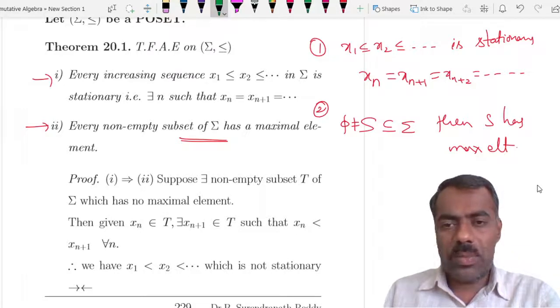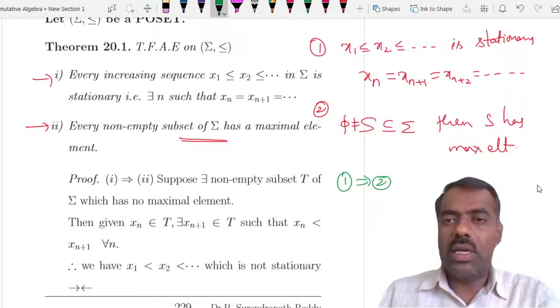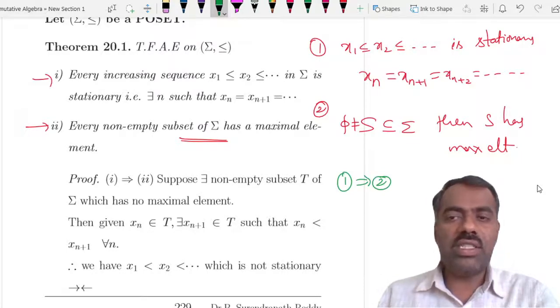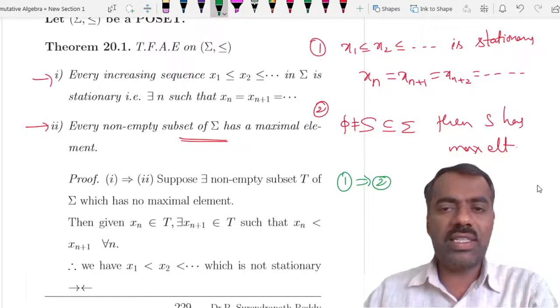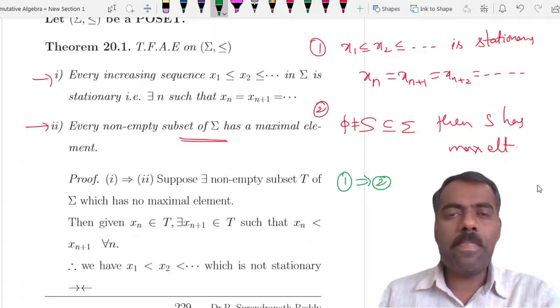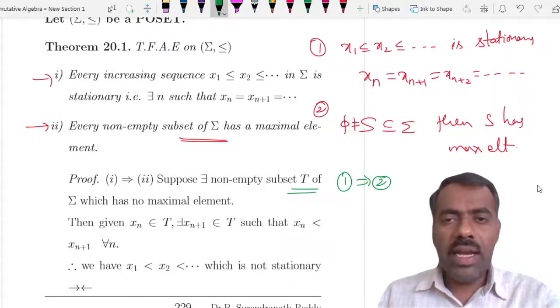If at all you want the proof, suppose one implies two. You assume that every increasing sequence is stationary. If you have an increasing sequence, then it is stationary is given to us. We want to show that if you take any non-empty subset of sigma, then it has a maximal element. So start with, say suppose T, and assume that it is non-empty but it has no maximal element.